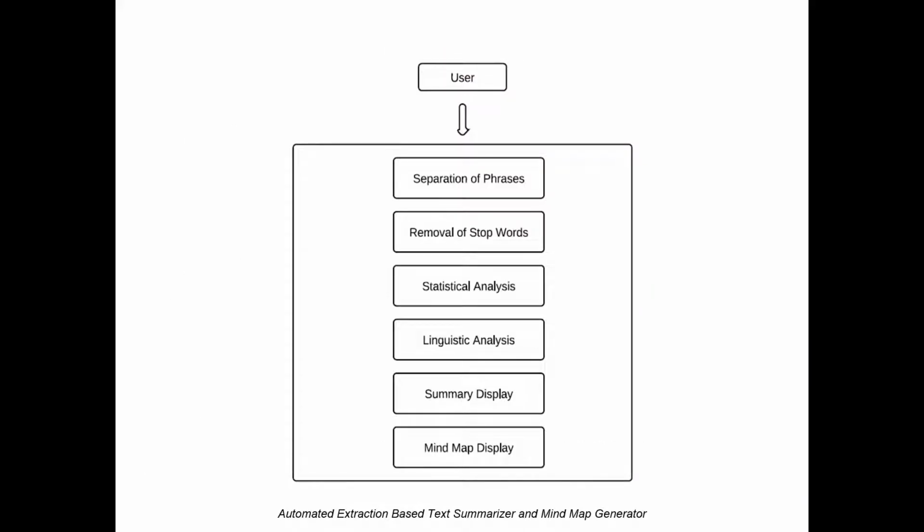The summarization tool has 6 steps. Step 1, separation of phrases, where we search for characters and punctuation that signify the end of a phrase, like a dot or semicolon. Step 2, removal of stop words, where all the unimportant words will be eliminated. Step 3, statistical analysis. Step 4, linguistic analysis, where we subject the input text document to part of speech, i.e. POS, tagging, and assign the weight to the term or word based on its part of speech. Step 5, summary display. Step 6, mind map display.